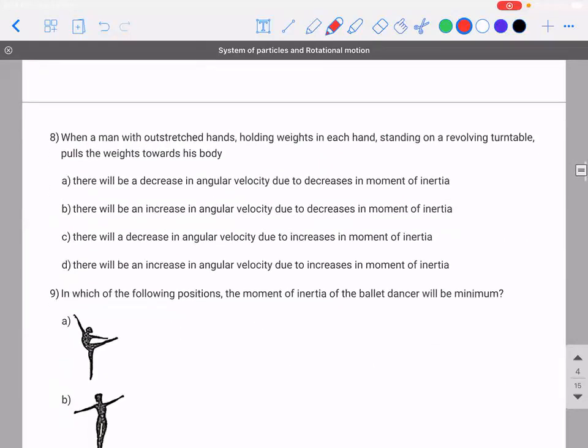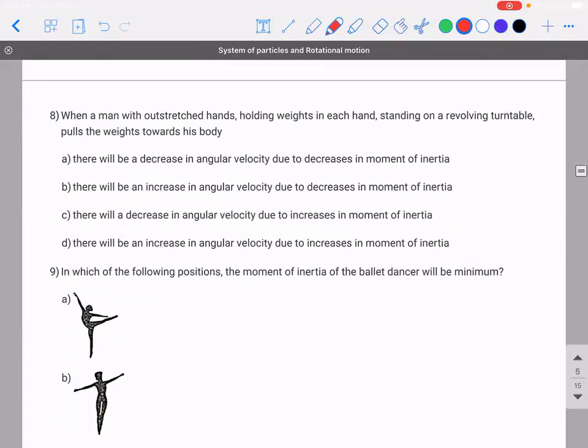8. When a man with outstretched hands holding weights in each hand, standing on a revolving terminal, pulls the weight towards his body, then what will happen? There will be a decrease in angular velocity due to the increase in moment of inertia. Right or wrong? Wrong, sir. There will be an increase in angular velocity due to the decrease in moment of inertia.